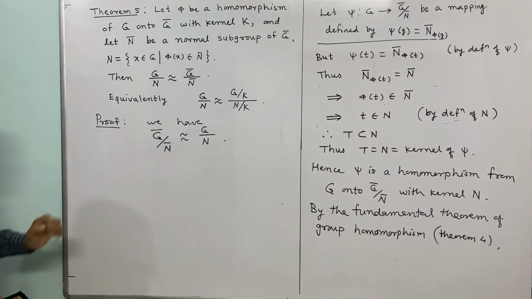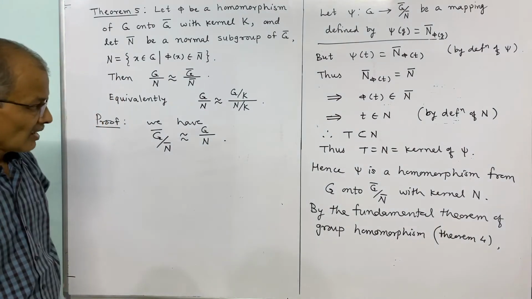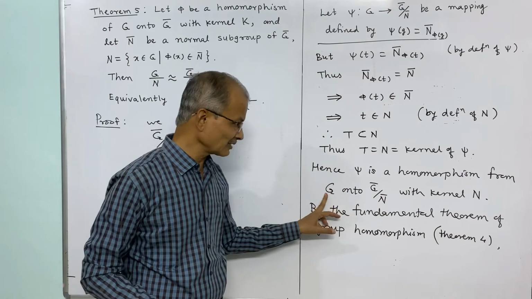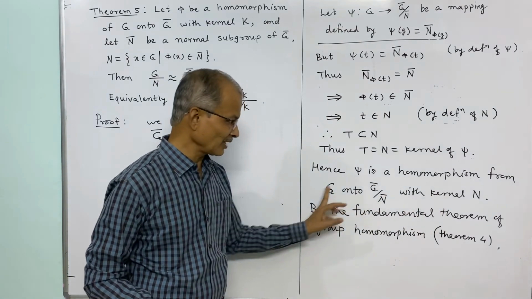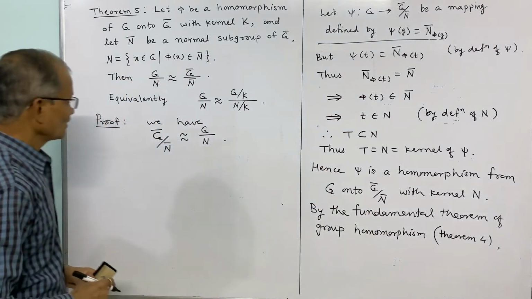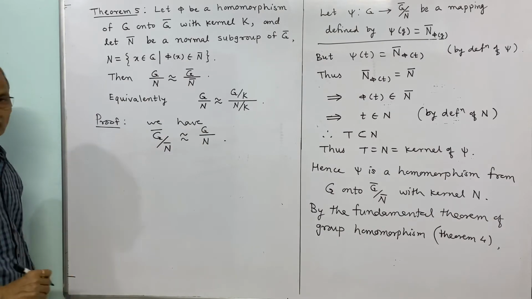And this follows from the fundamental theorem of homomorphism. So we take the quotient with kernel, G by N becomes isomorphic with G bar by N bar, and so it established the first part of the theorem.